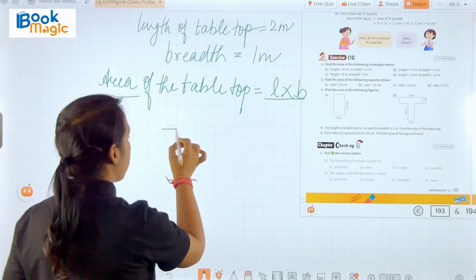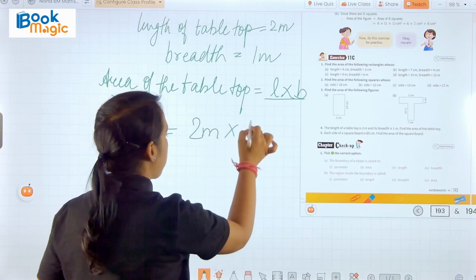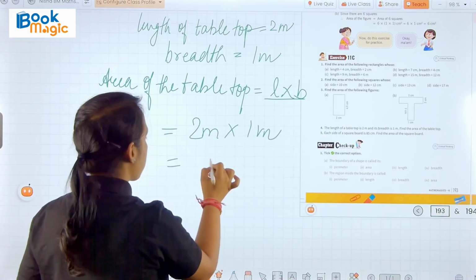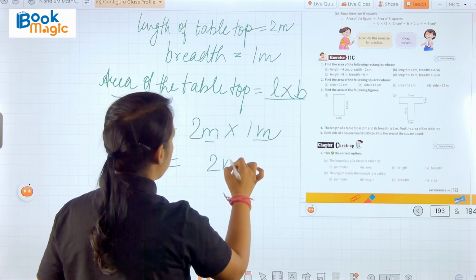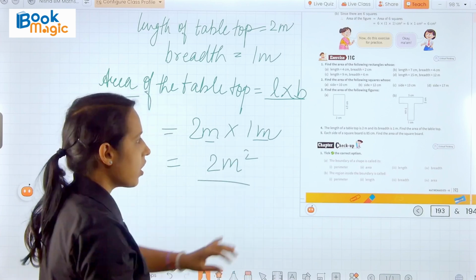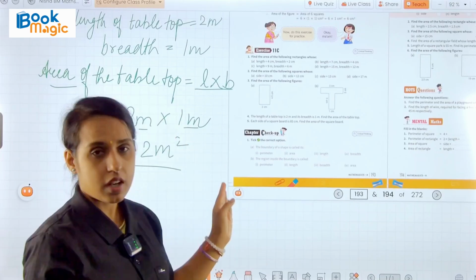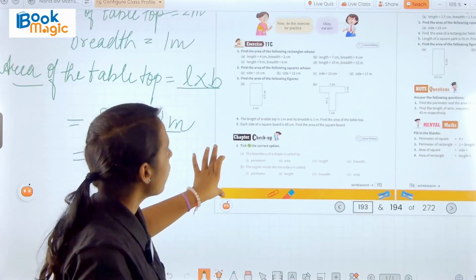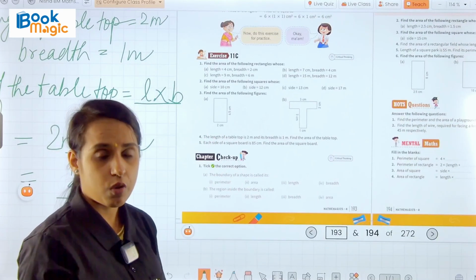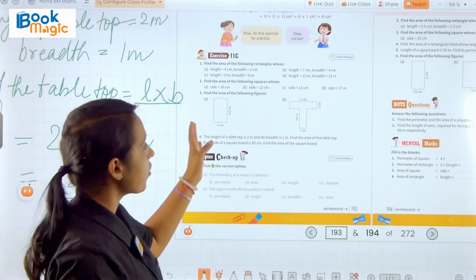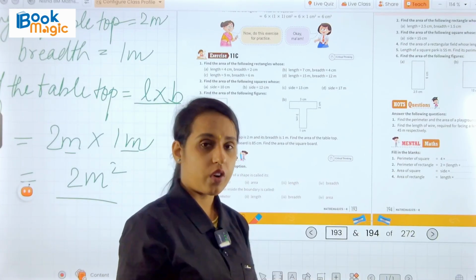Length into breadth will become 2 meter multiplied by 1 meter. So 2 ones are 2 and meter will become meter square. Okay, so the answer of this question number 4 is 2 meter square. Okay, so in this exercise I have solved some questions for you, and the rest of the questions you have to try to do yourself.